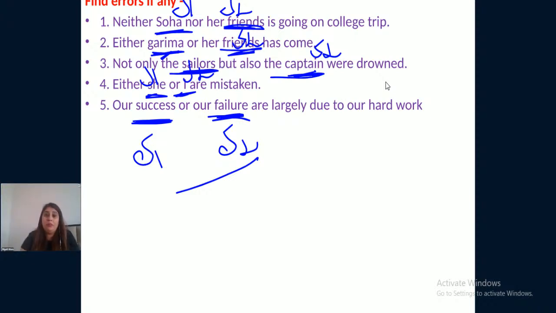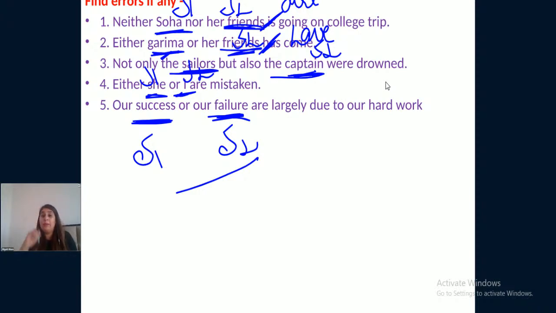See, so here the second subject is her friends, her friends. Here is the captain, I, our failure, right? So her friends is plural now, so are. Neither Soha nor her friends are going on college trip. Now again in the second sentence, her friends is the second subject, has, have, as her friends is plural, so has would be converted into have.